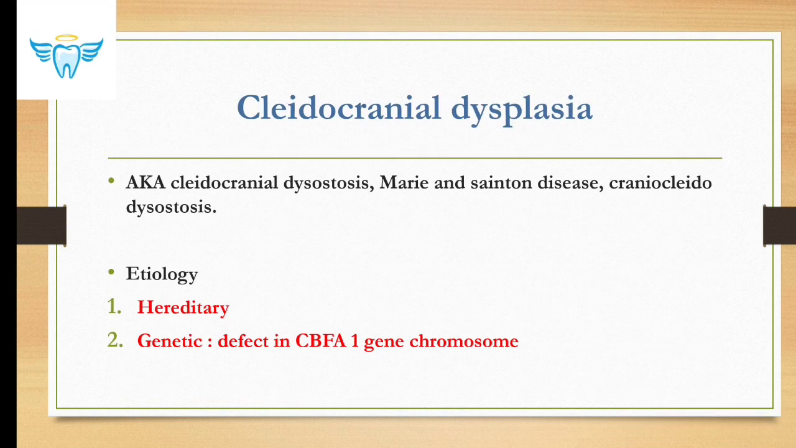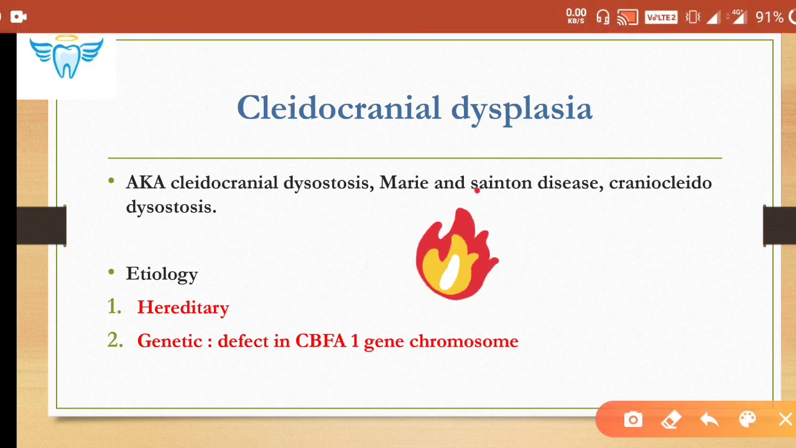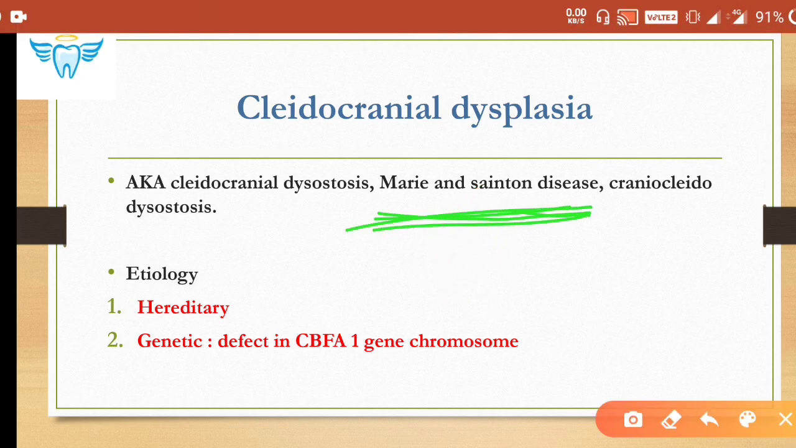Now the second syndrome is cleidocranial dysplasia, which is also known as cleidocranial dysostosis, Marie-Santon disease, or craniocleidodysostosis, okay? These three names. Marie-Santon disease, you have to remember it is quite different from its original name, right?